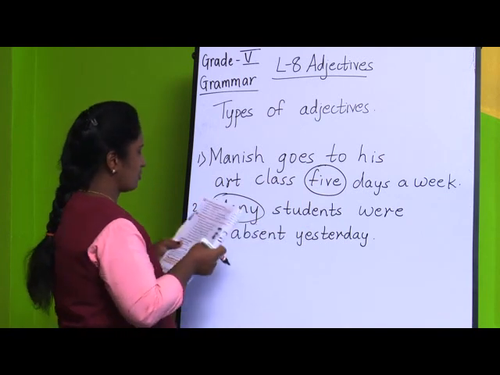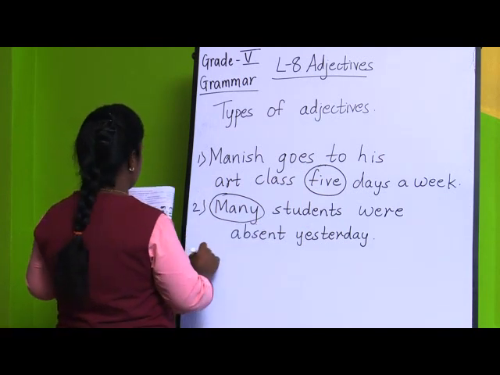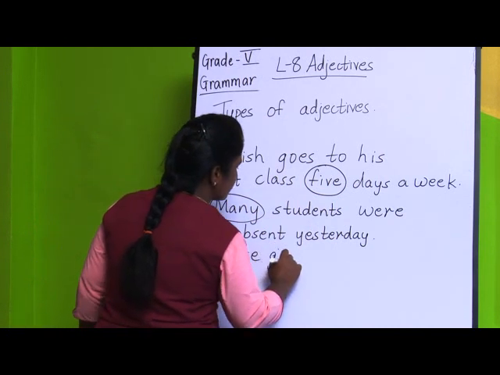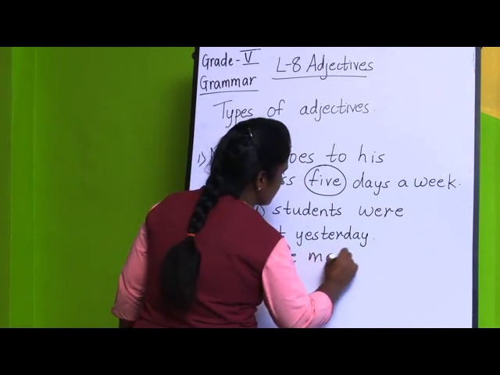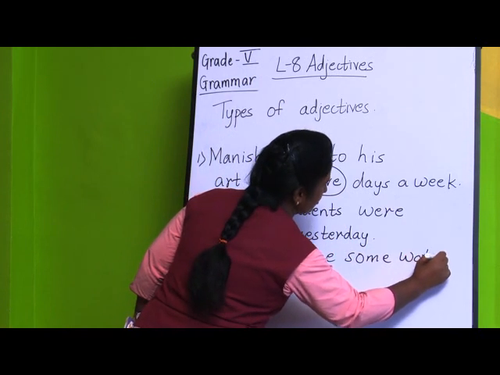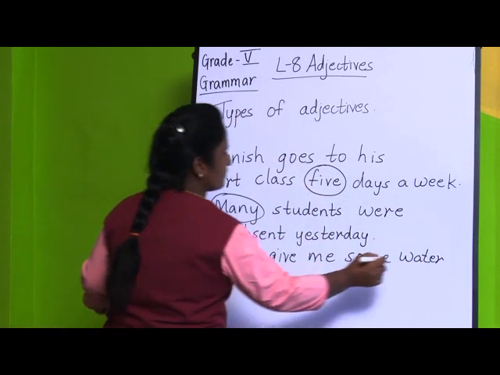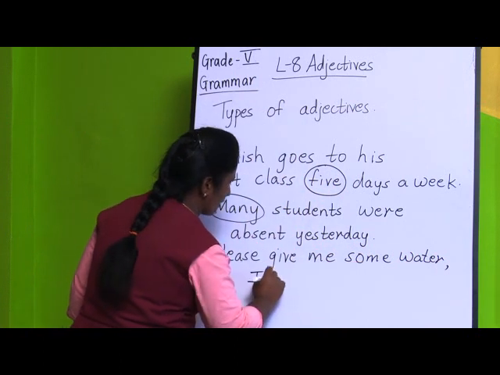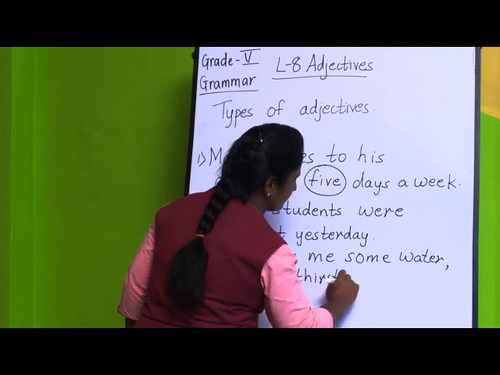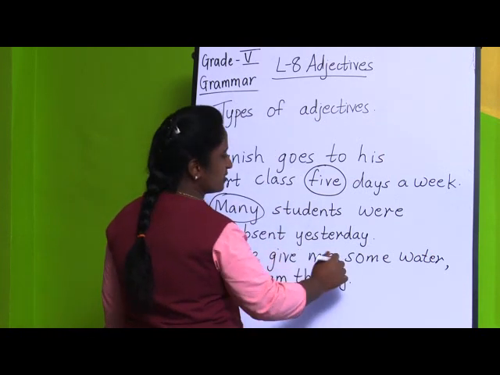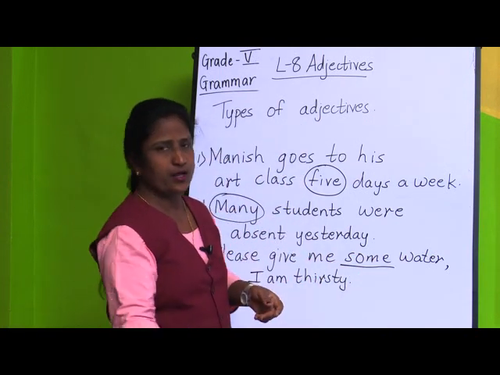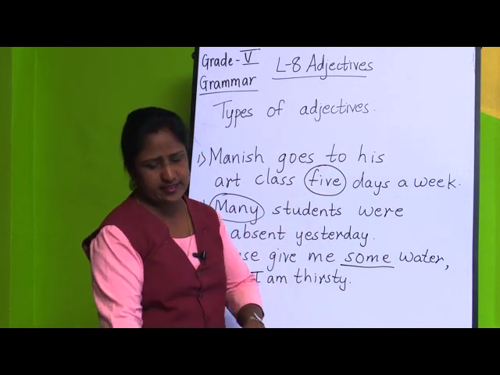Okay. So, if you take fifth exercise, fifth sentence, please give me some water. Please give me some water. How much water? How much water? Some water. Or you are going to ask how many water? No. You will be asking how much water. So, you are going to underline the adjective of quantity.